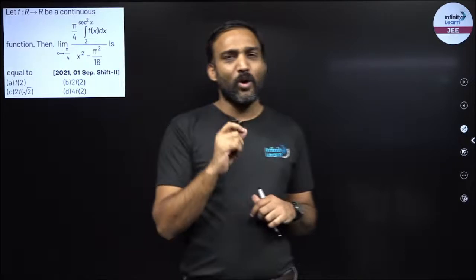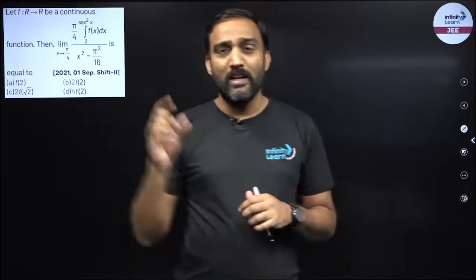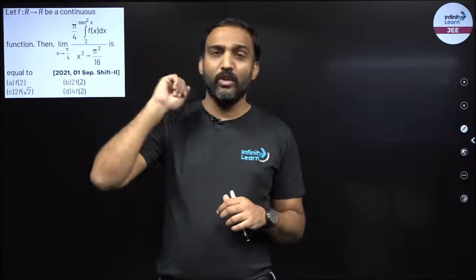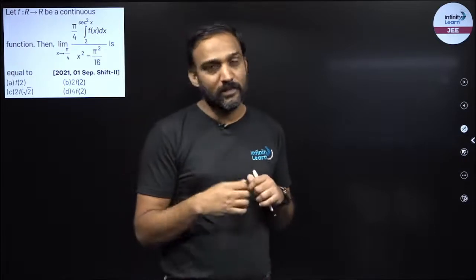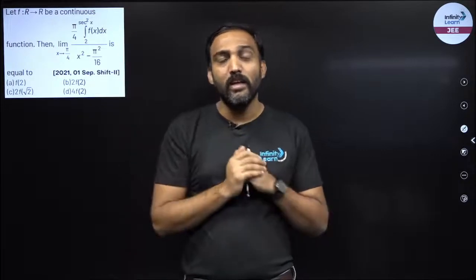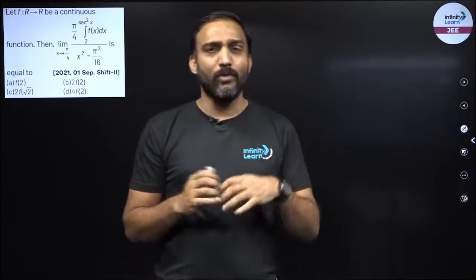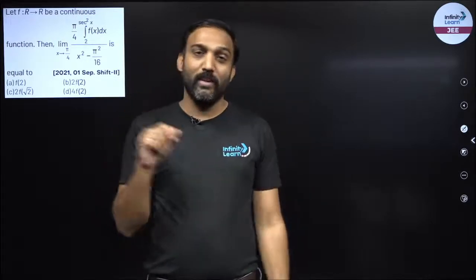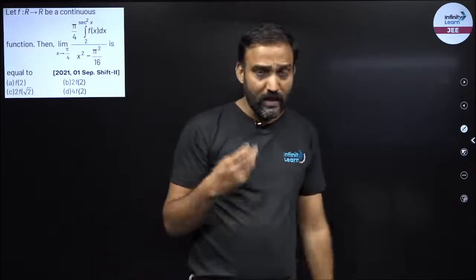Now 0 into infinity form is also similar to 0 by 0 or infinity by infinity. Whenever it is a 0 into infinity form, pick that infinity term, take it to the denominator. For example, if there is a in the numerator, so I can write 1 by a in the denominator. They are mathematically the same expression. So 0 into infinity, I can take that infinity term and write it in the denominator as 1 by infinity. This will turn the expression into 0 by 0 form. Or if you want, you can take the 0 wala term, take it to the denominator. So you will have infinity upon 1 upon 0, which will become infinity by infinity. So once again, I can use the L'Hopital rule. So 3 forms are done.